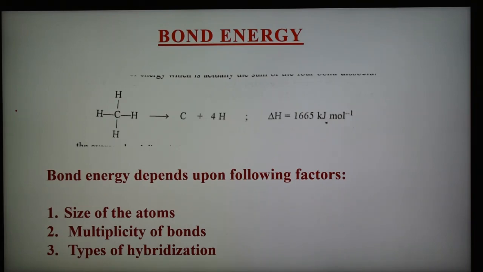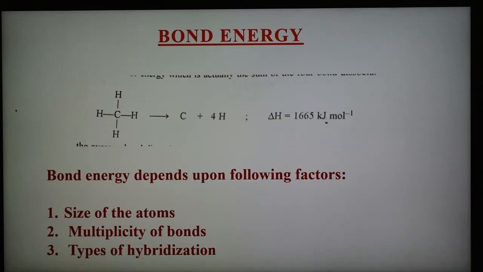And as the size of atom forming the covalent bond increases, greater will be the bond length, and smaller will be the bond energy. So this is the example of the CX bond, that is it decreases from CF to CI, that is CF is greater than CCl, which is greater than CBr, which is greater than CI. So as the size increases, the bond energy decreases. So this is the important factor, first is the size of atom.